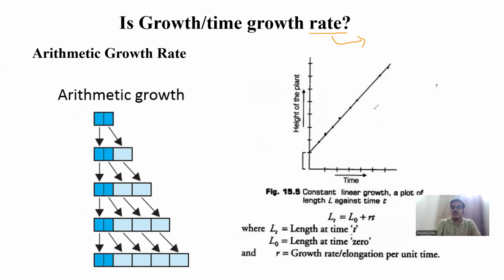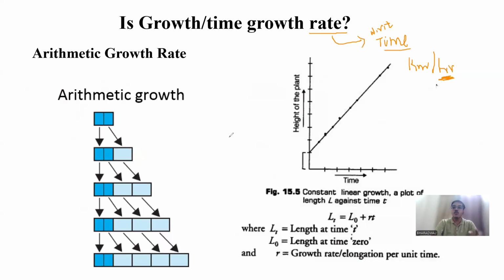Rate is always with respect to the time factor, right? With respect to time, if you talk about anything, that is rate. For example, you say I drove at 60 kilometers per hour. Speed is a rate, kilometer per hour, because we are talking with respect to time.